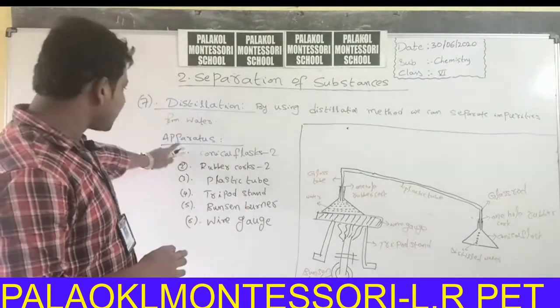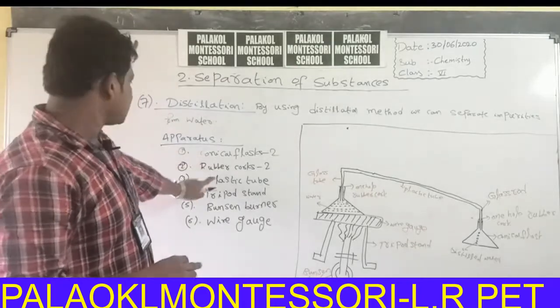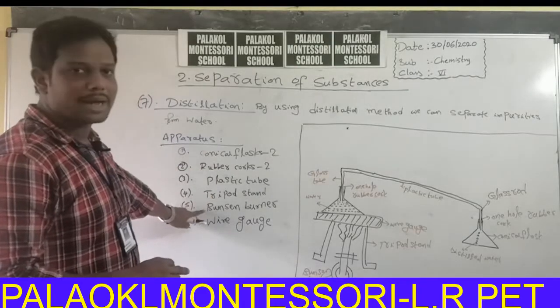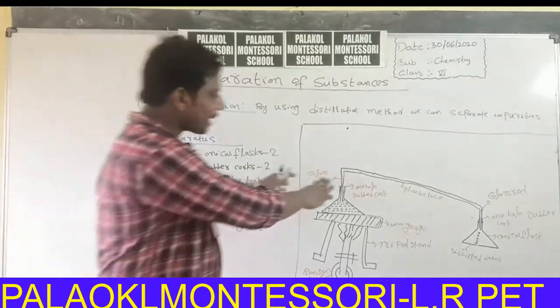Apparatus for the distillation activity are conical flask, rubber cork, plastic tube, tripod stand, Bunsen burner, wire gauze. This is the schematic representation of